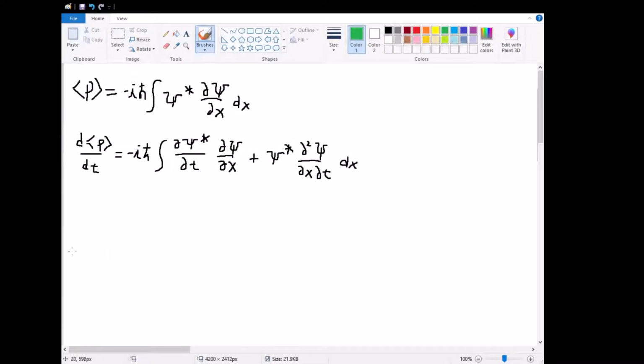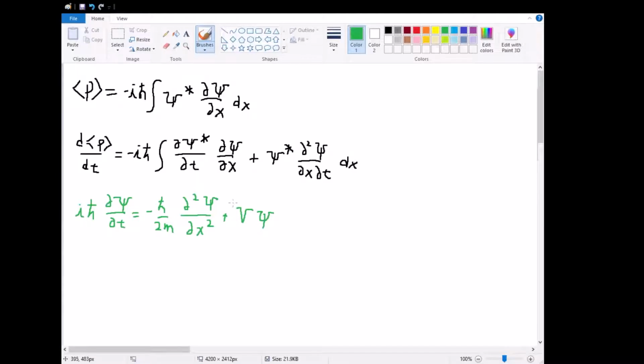Let's write down that the Schrödinger equation states that i times h bar times the partial of psi with respect to time is equal to the negative of h bar squared over 2m times the second partial of psi with respect to x squared, and then added with the potential V times the psi itself.